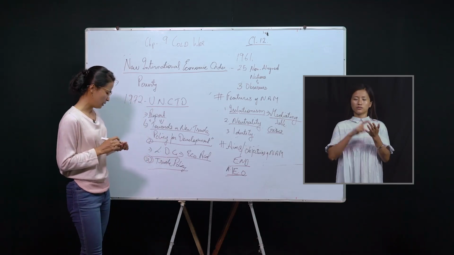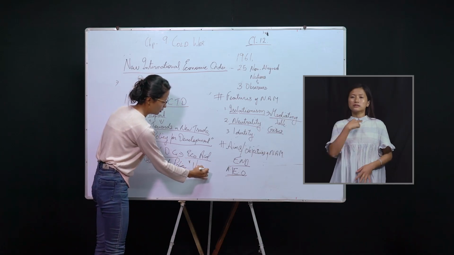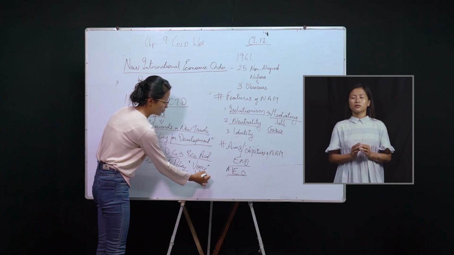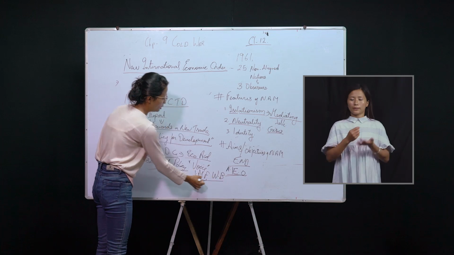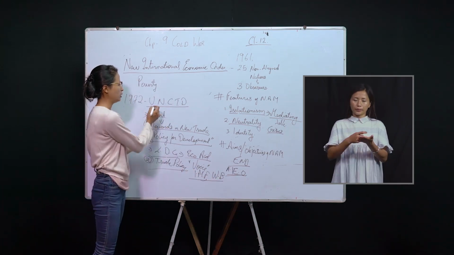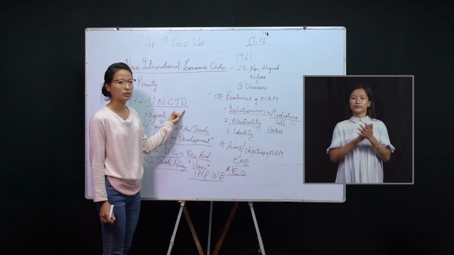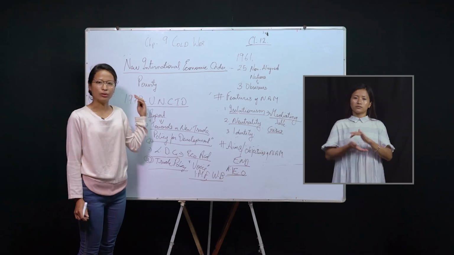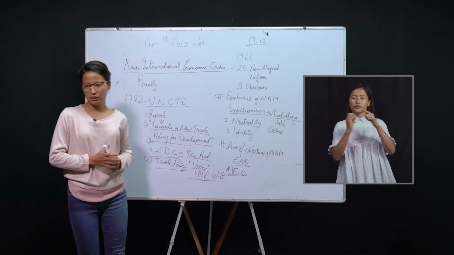And last, they should have an increased voice in economic organizations like the International Monetary Fund and the World Bank. So these were the proposals made in the report of the United Nations Conference on Trade and Development. These are all under the new international economic order. We'll go to the next topic.